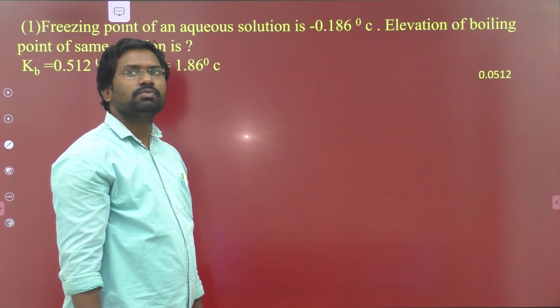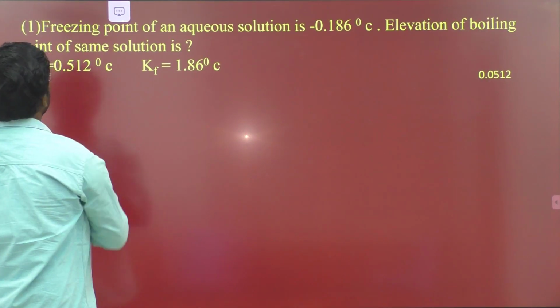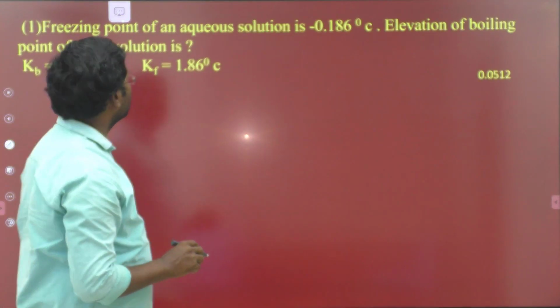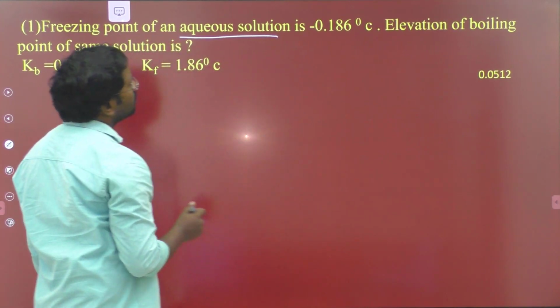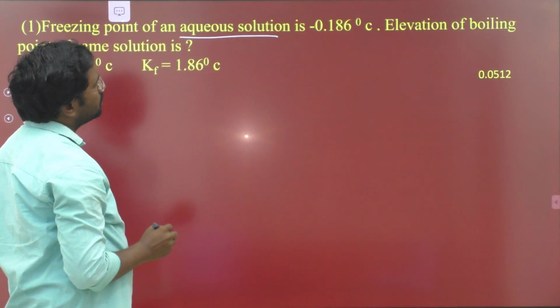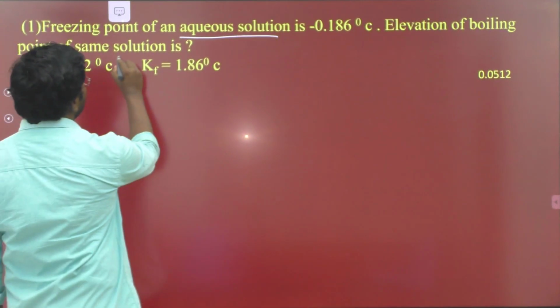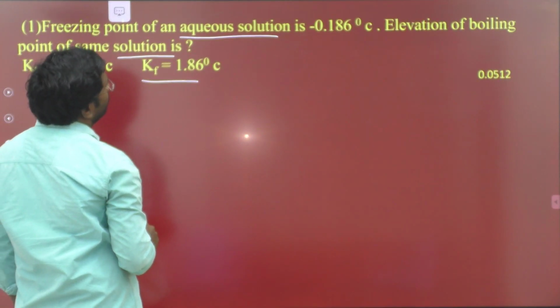So we will see some previous IIT JEE questions regarding these colligative properties, that are freezing point and osmotic pressure pi. First problem: the freezing point of an aqueous solution is minus 0.186 degrees centigrade. Find the elevation of boiling point of the same solution.